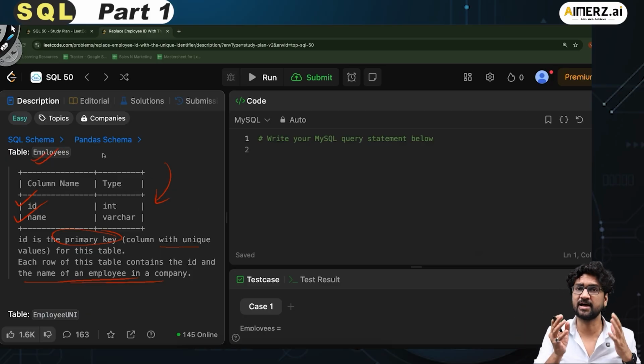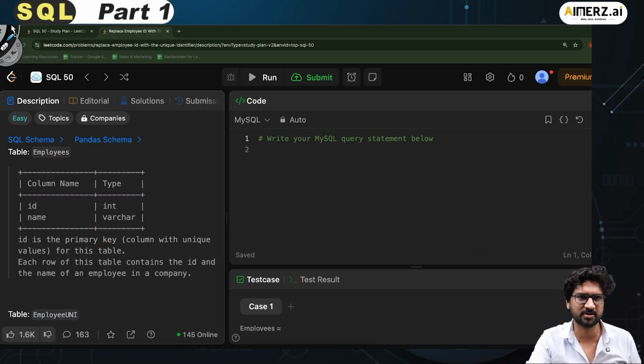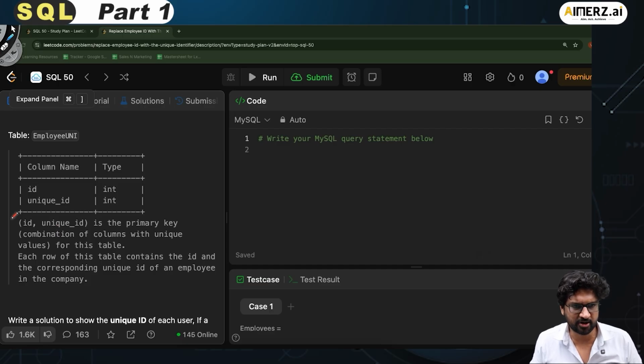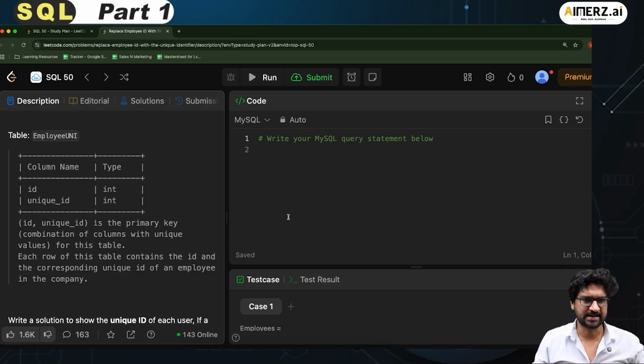If it is a join, there has to be multiple tables. So if I go down, I have another table on the screen, which is the employee UNI, or unique ID. In this case it is a composite primary key. Both ID and unique ID together are the primary key, a combination of columns with unique values for this table. Each row of this table contains the ID and the corresponding unique ID of the employee. Fair enough. So this ID and unique ID is the composite key.